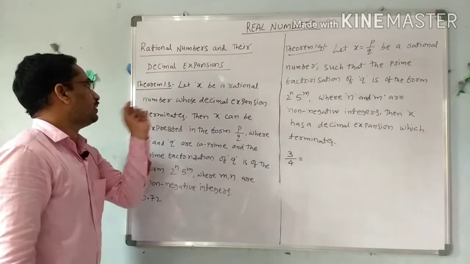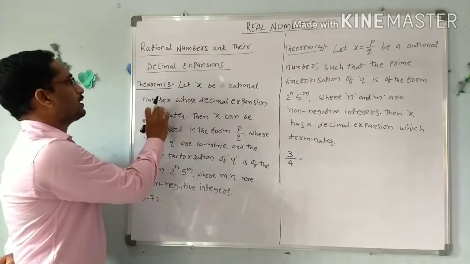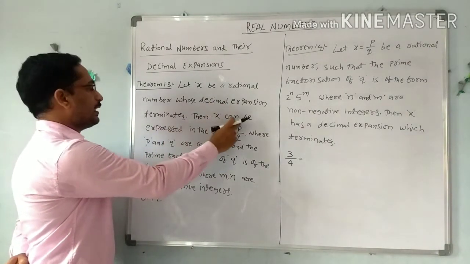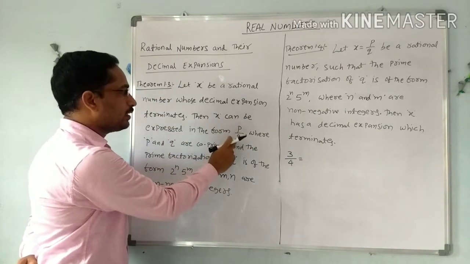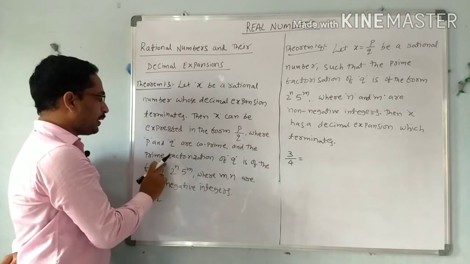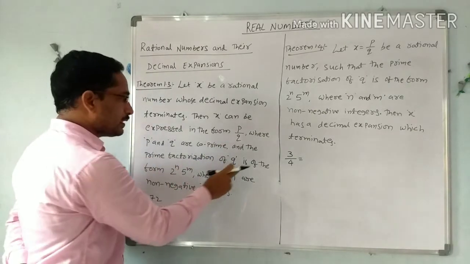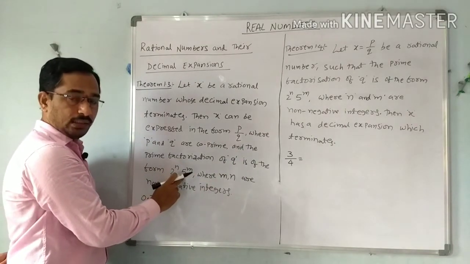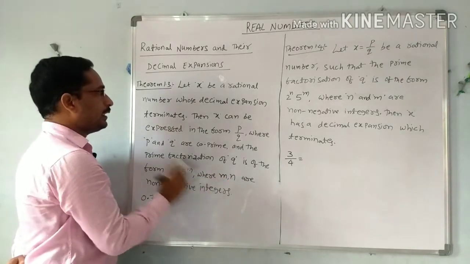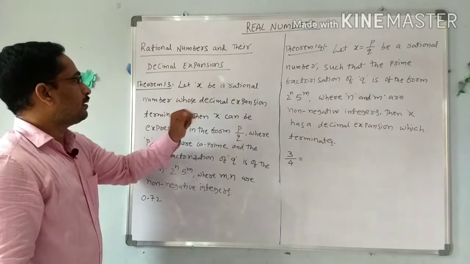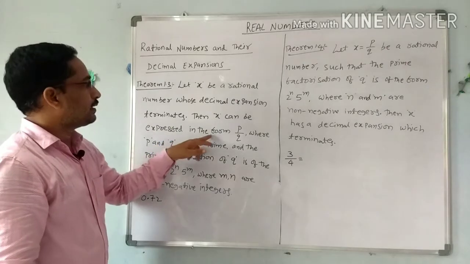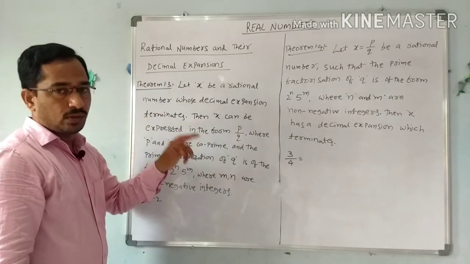Now see Theorem 1.3. Let x be a rational number whose decimal expansion terminates. Then x can be expressed in the form of p by q, where p and q are co-prime, and the prime factorization of q is of the form 2 power n into 5 power m, where m, n are non-negative integers. It means if x is a rational number whose decimal expansion terminates, meaning it is a terminating decimal, then it is in the form of p by q, and p, q are co-prime numbers.